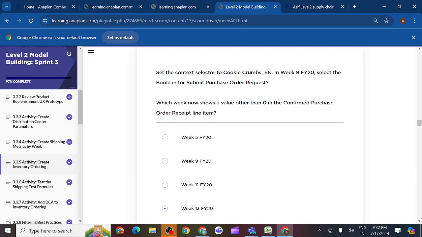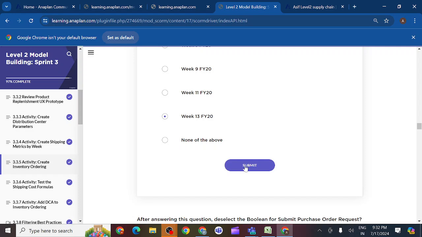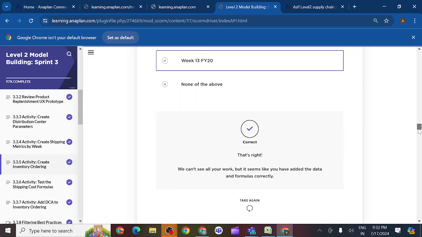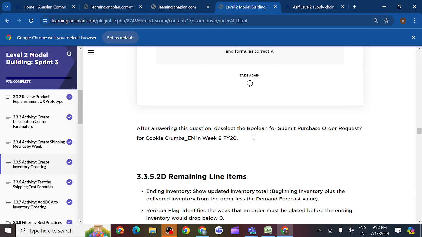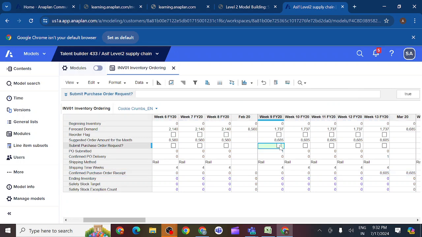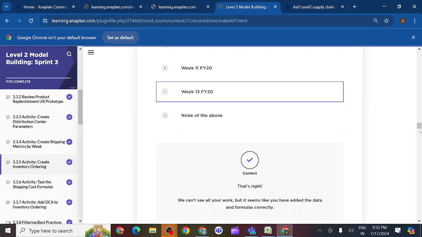Whatever we have done, whether it is correct or not, we can confirm by selecting this one. Otherwise we don't have any option here, any screenshot. You can see it is correct, whatever we have done. So in this way we can check. After answering this question, deselect the boolean formatted. We should not keep that one, otherwise we'll get confused later. We should remove it. Each and every time we should compare our screenshot with whatever they provide. That is the reason we should remove booleans.